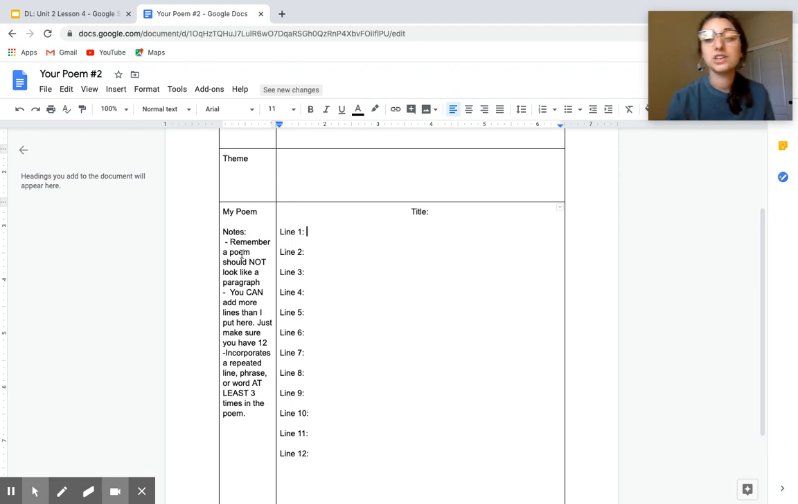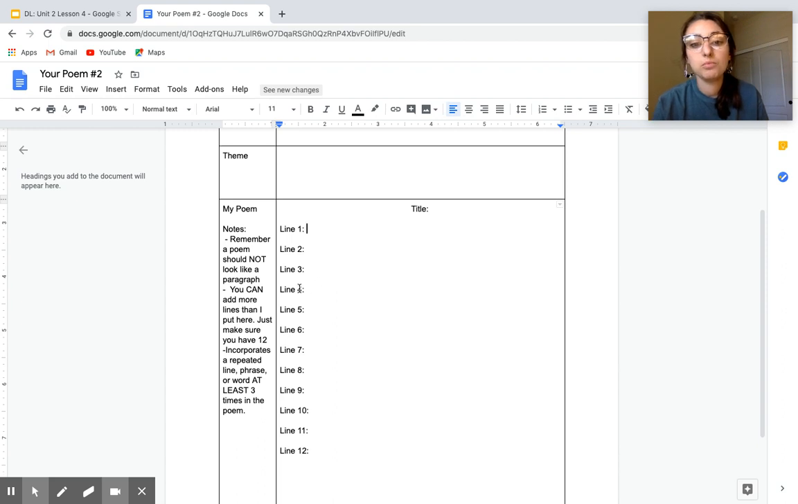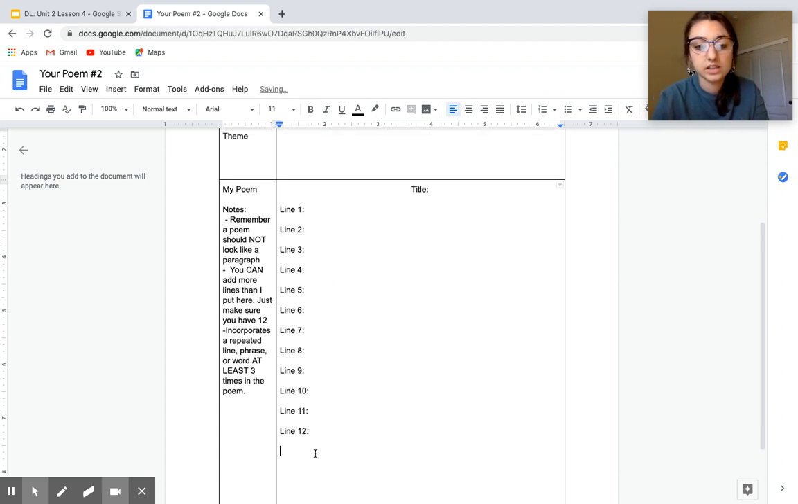Remember, a poem should not look like a paragraph. So it shouldn't be just like this big block of text, sentence after sentence. Instead, it should be lines that are all in their own line, and more of a poem form, less sentencey. Some lines can be one word, some lines can be a few words, maybe some lines are a whole sentence. You can add more lines here. So how I would do that is just go like this, and then line 13 to make sure that they